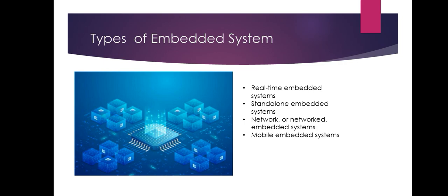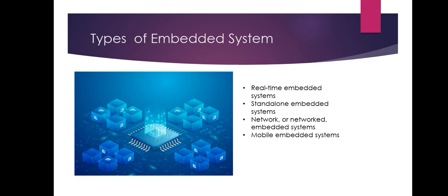Next, the types of embedded system. There are four types of embedded systems: real-time embedded systems, and then standalone embedded systems, and then network embedded systems, and then mobile embedded systems. So real-time embedded system will execute the operation within the deadline. For example, missile embedded systems. And then standalone embedded system, which can take the decision on its own. So Tesla car is the best example of standalone embedded systems.